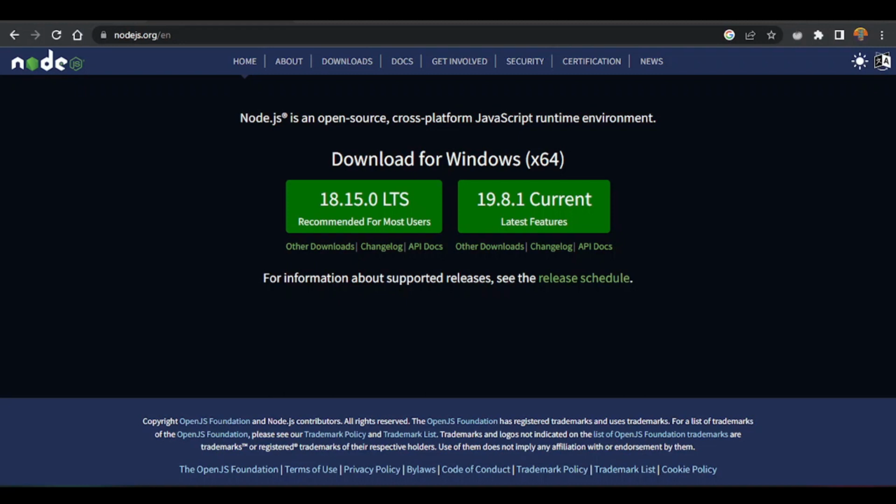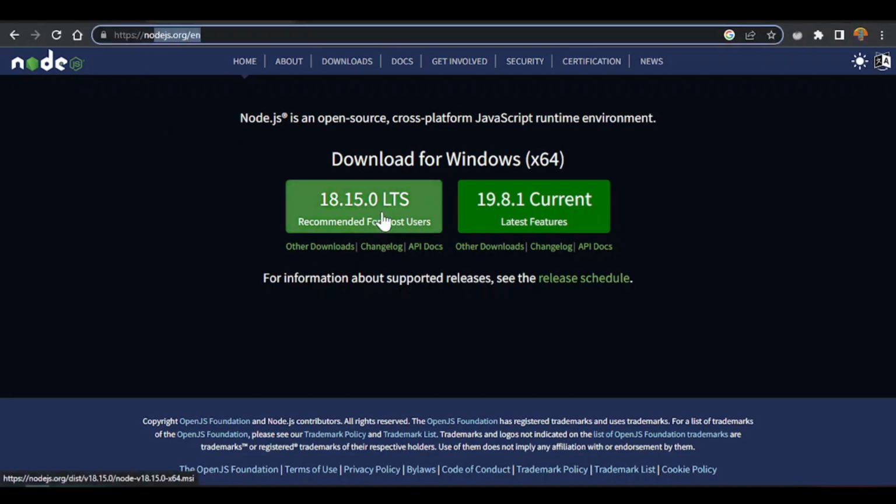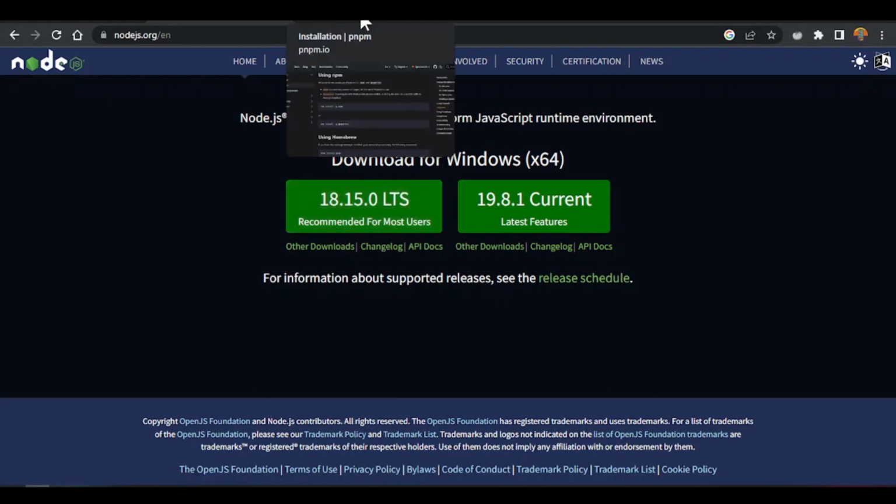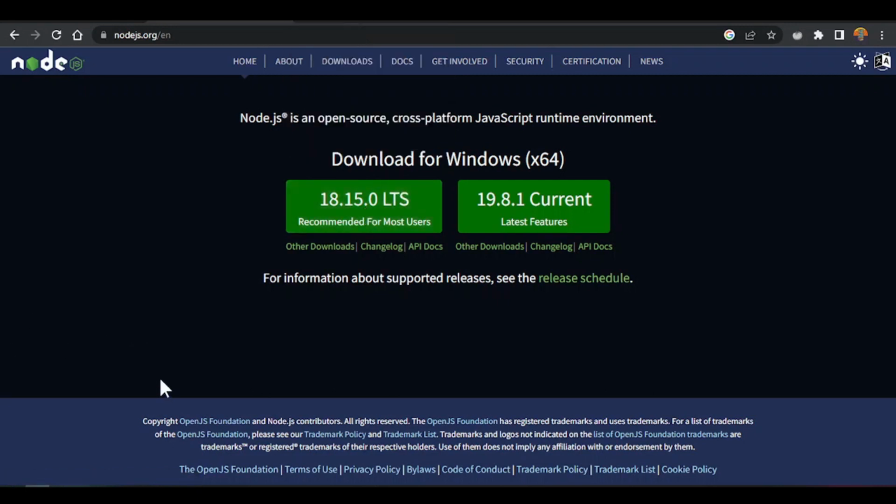Before we start to do anything at all, you go need come this site. We dey call am Node.js.org. If you come here, you go need download Node.js and you go need install Node.js. No worry if you don't know Node.js, I go teach you everything when you need Node. What you want to do here is say you go just come here, download the LTS version, and then secondly, you go need install PNPM. First install Node, and after you don install Node, at that time you go come install PNPM.